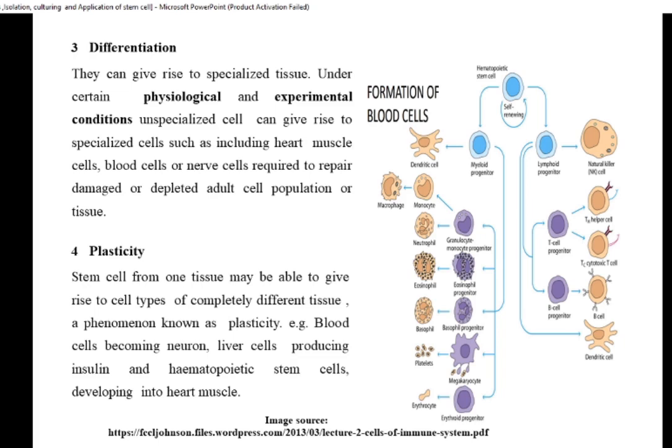So the first character is that it maintains itself, but besides maintaining itself, it has the capability to differentiate into any kind of cell which is required by the body, right? The plasticity: the stem cells from one tissue, that is one beautiful experiment, and the result I will share with you for explaining the plasticity.